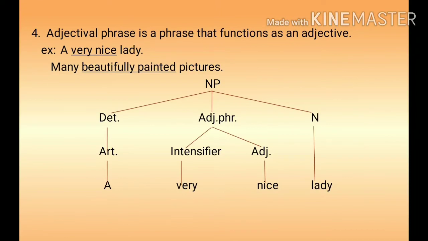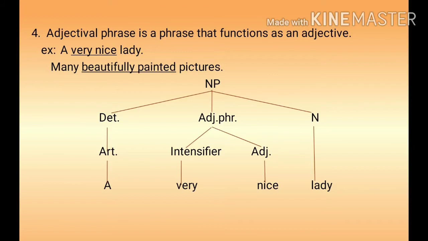Next is adjectival phrase. Adjectival phrase is a phrase that functions as an adjective. Example, a very nice lady. Many beautifully painted pictures. Here, a very nice lady is represented in a tree diagram. The noun phrase is divided into determiner, adjectival phrase and noun.